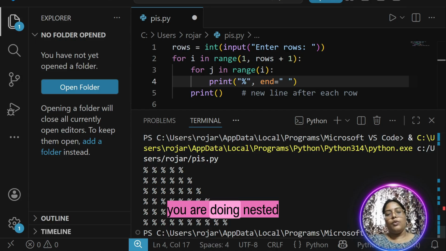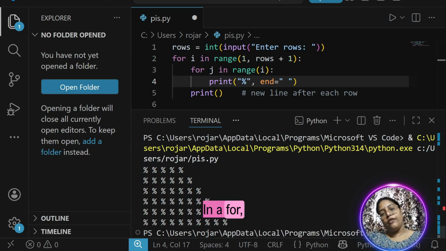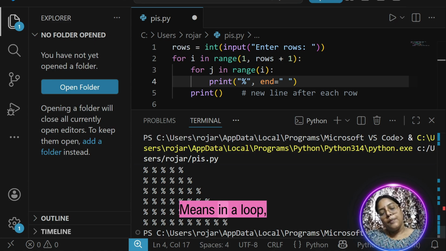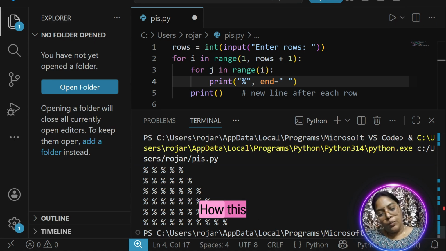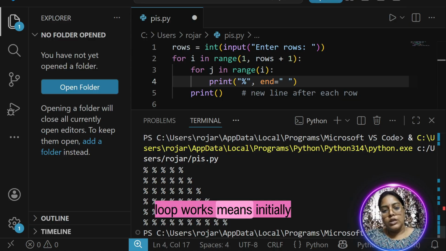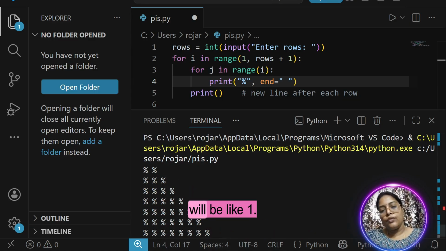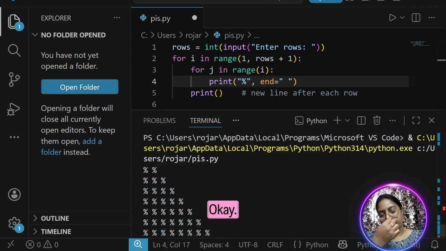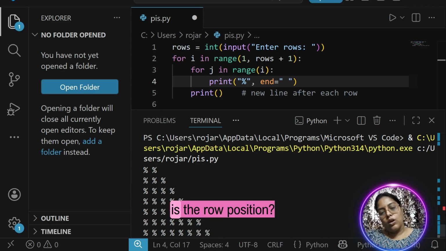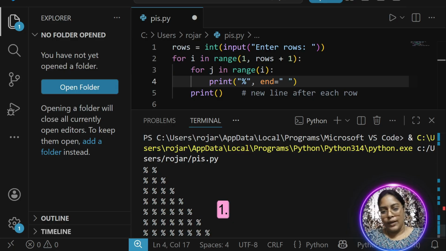So you are doing nested for here. In a for, you are writing one more for, meaning in a loop you are writing one more loop. How does this loop work? Initially i position will be 1. In range, what is the row position? Row I have given 5, so 5 plus 1 becomes 6, so it will be 1 comma 6. For j in range, what is the i position? 1, so it will print 1 time. If it is 2, it gives 2 times.